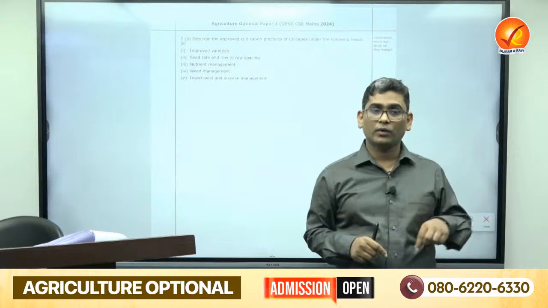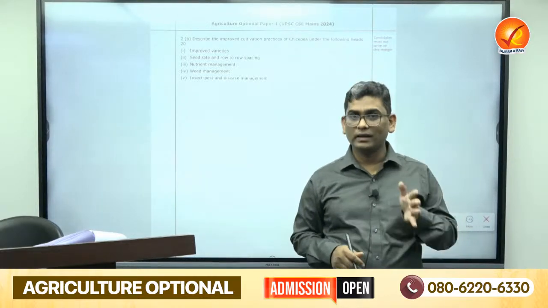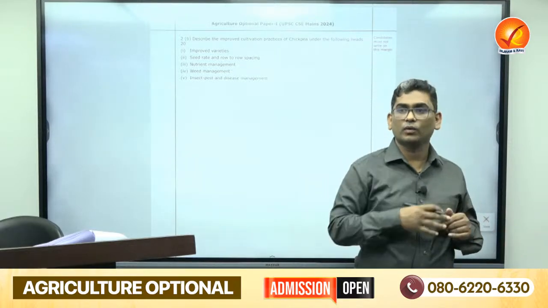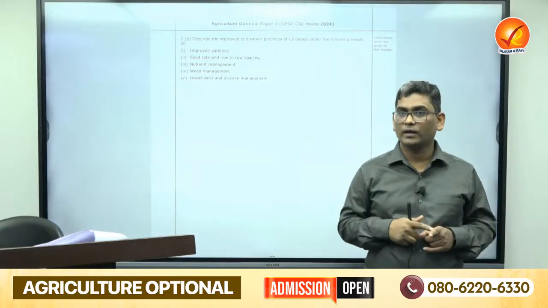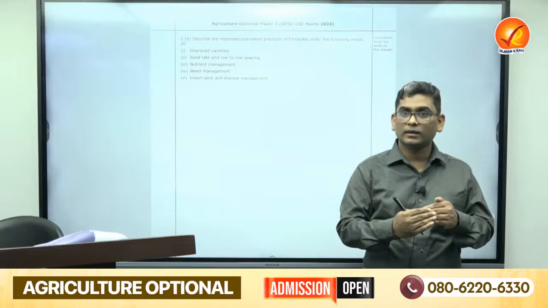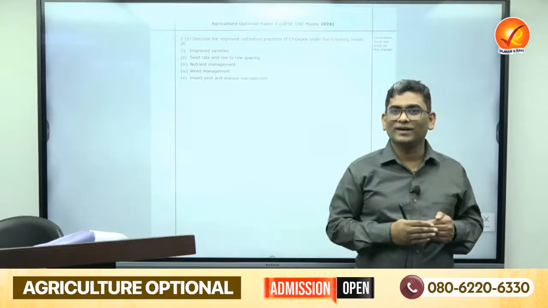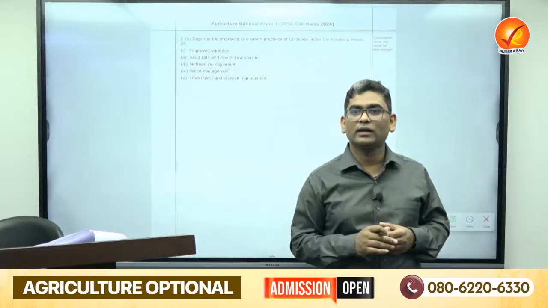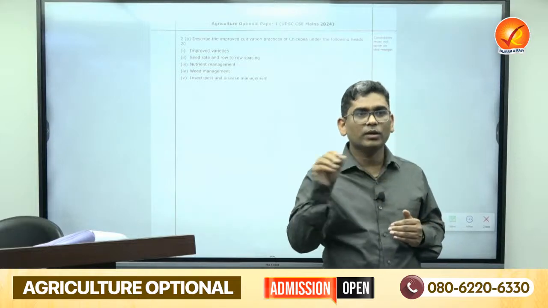Spacing is also different: when you are doing dibbling, spacing will be more, but when you are sowing with the help of drills, there is a difference. Sometimes some varieties have a spreading habit, so in that case space will be more, depending upon climate. Spacing is also decided by soil type. In light soil spacing will be less, in heavy soil a little bit more, not almost double, but a 5 to 10 centimeter difference can be there. It also depends on irrigation condition. In irrigated conditions, farmers keep more space. Such things can be mentioned.